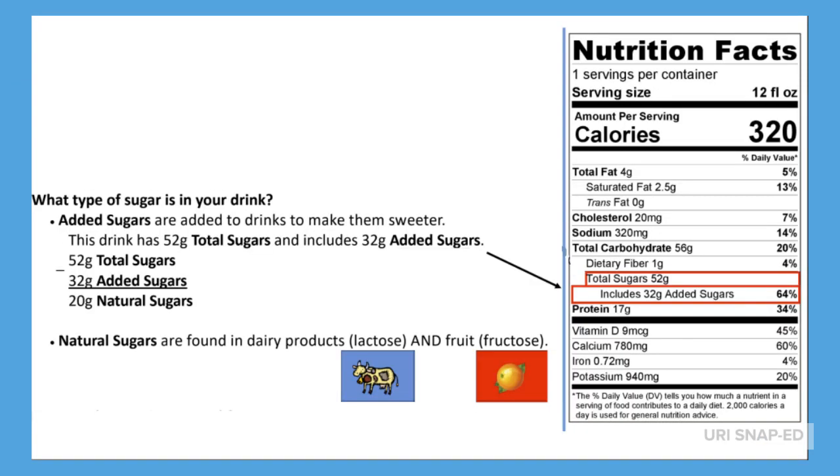Continuing from the last slide, there were 52 grams of total sugar in this product. Remember, added sugars are added to drinks to make them sweeter. This drink has 52 grams of total sugars and includes 32 grams of added sugars. 52 minus 32 equals 20 grams of natural sugars. Natural sugars are found in dairy products and fruit.